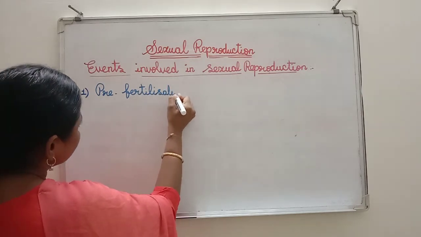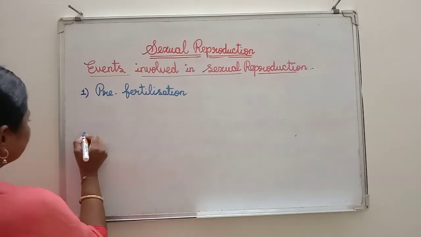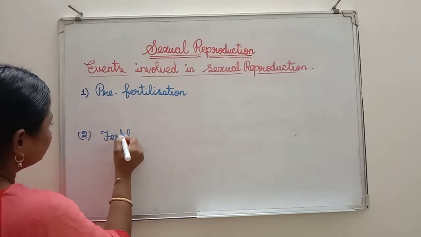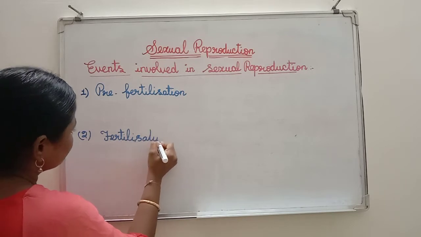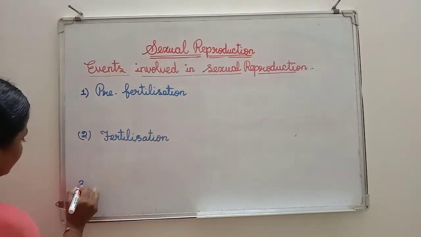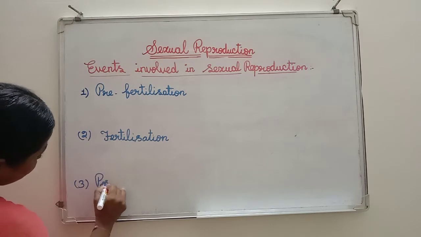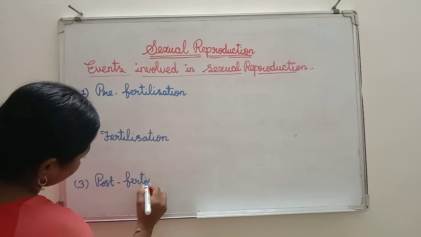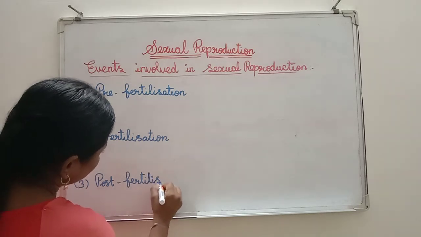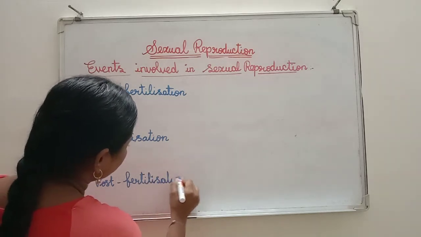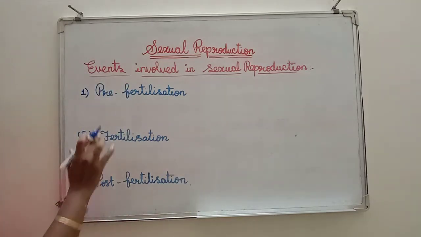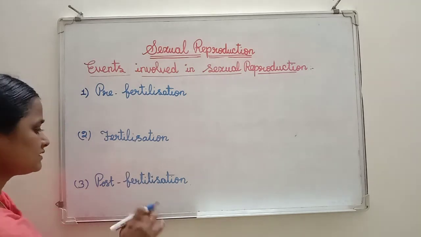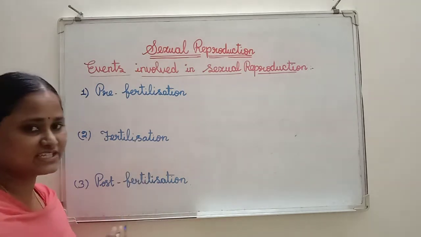Number 2, fertilization. Number 3, post-fertilization. So these are the three events involved in sexual reproduction. One is pre-fertilization events, second one is fertilization, third one is post-fertilization events.